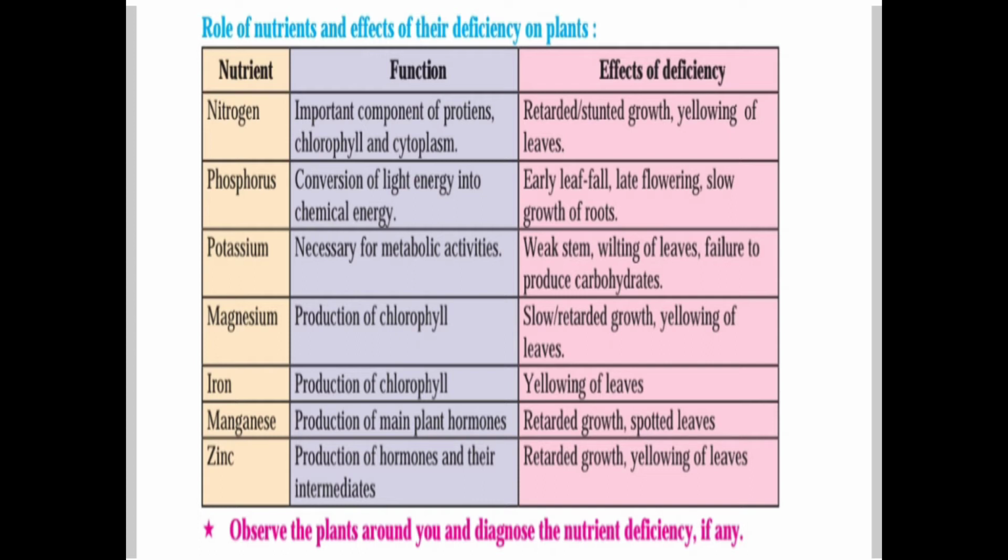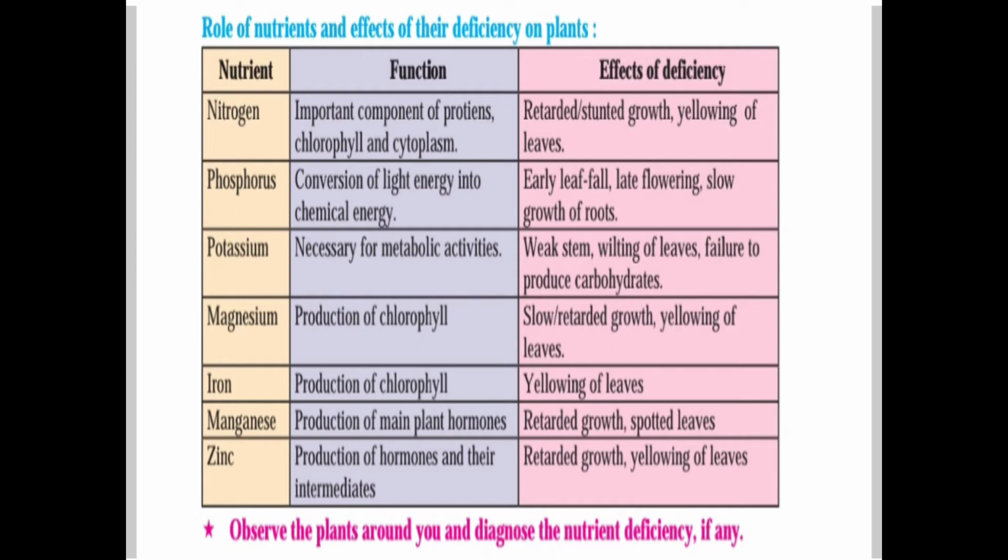Next one, potassium. It is necessary for metabolism activities. If deficiency occurs, then weak stem, wilting of leaves, means wrinkled leaves, and failure in the production of carbohydrates. Magnesium: production of chlorophyll. If deficiency is there, then slow and retarded growth and yellowing of leaves. Iron is also used for the production of chlorophyll. If iron deficiency occurs, then yellowing of the leaves will happen.